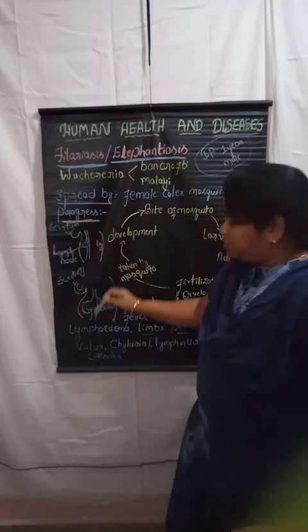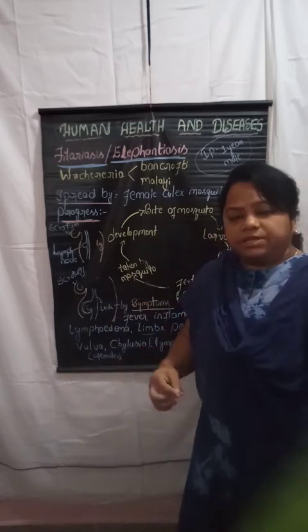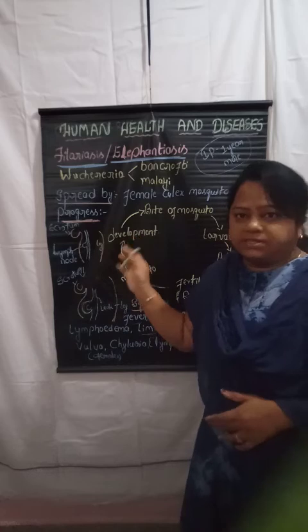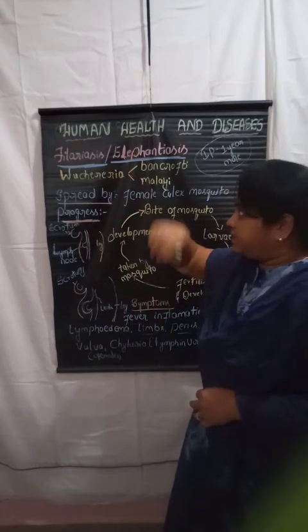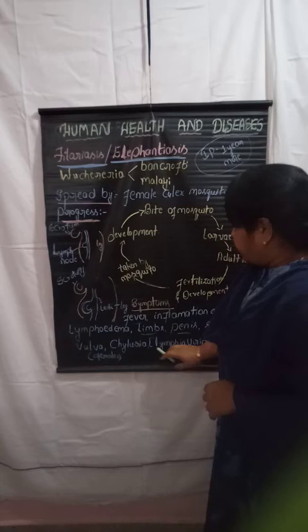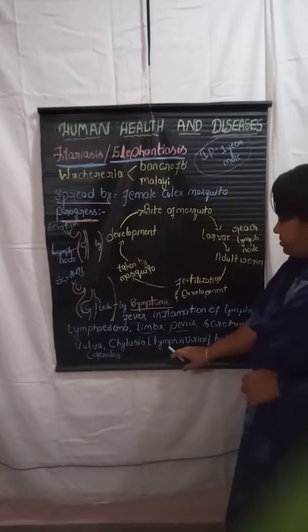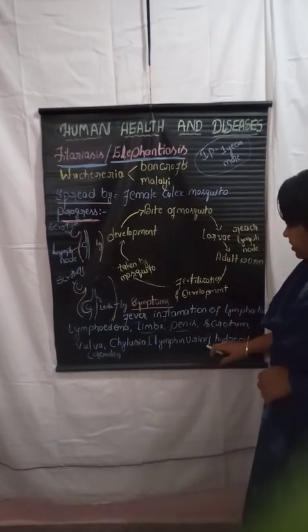Through that, it transfers into the urine. By testing the urine, we can definitely confirm the infection is related to filariasis. This is what we call chyluria, lymph in the urine.